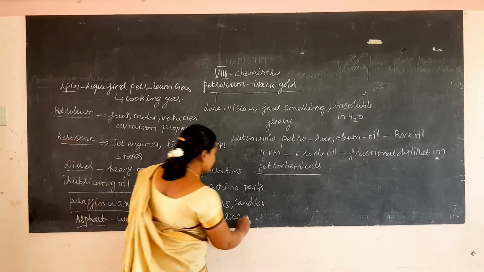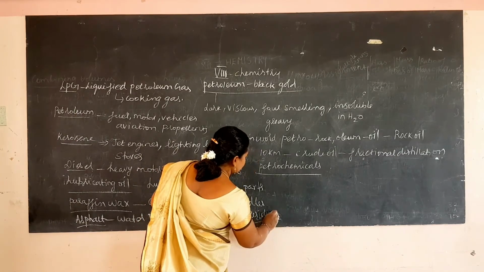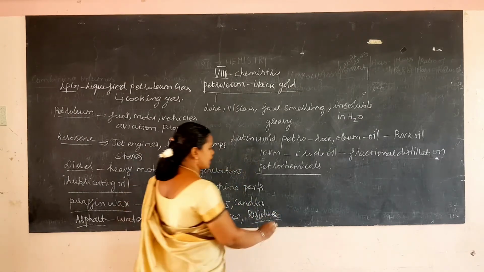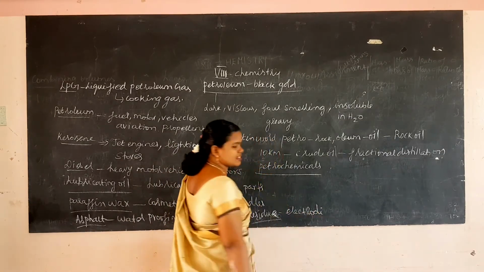Then this residue is used in electrodes in batteries, and in road surfacing.